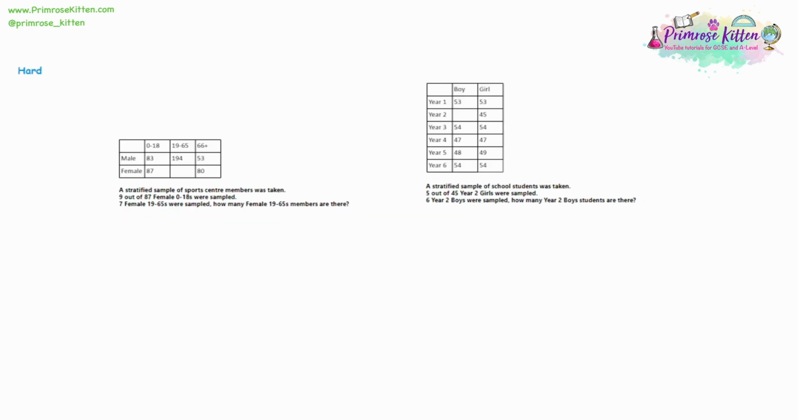Moving on to question 4. Firstly, we need to find a complete set of data, and we have 9 out of 87 female 0 to 18s were sampled. That's a complete set of data with our sample size and the total number that was sampled. So from this, we can find out our ratio, and it's 0.103, just to 3 decimal places. Now, some of the data is missing from the table, and it's female 19 to 65s. So that's what we're trying to find. We can't find it, it's impossible unless there's a clue, and we do have a clue.